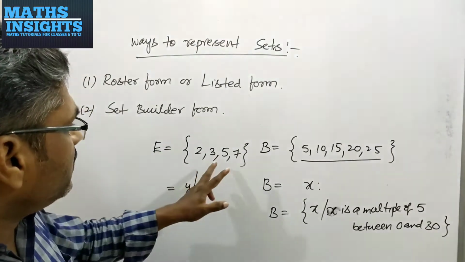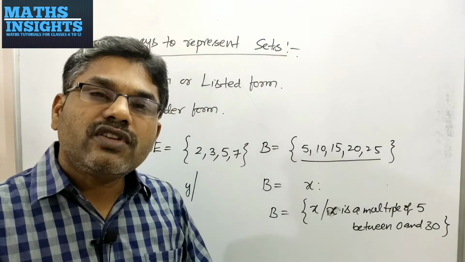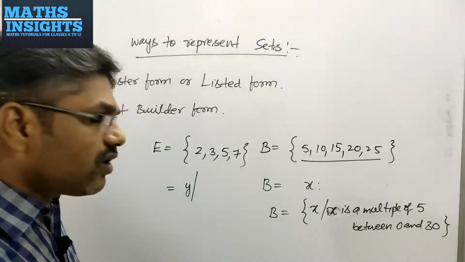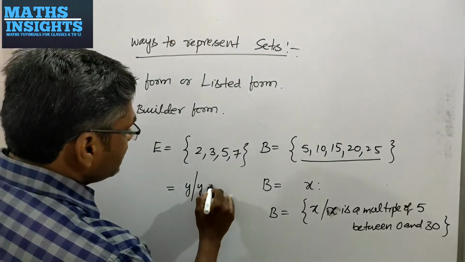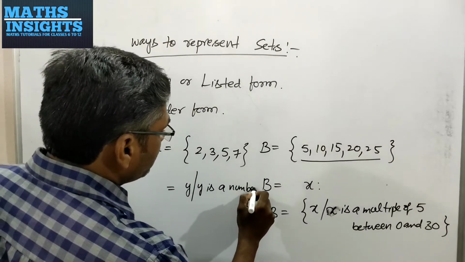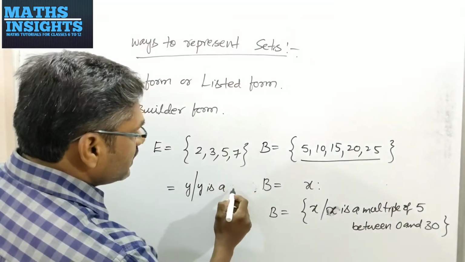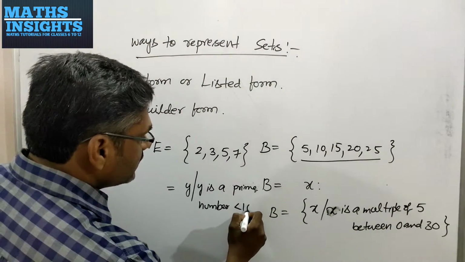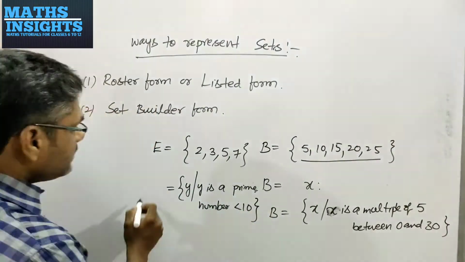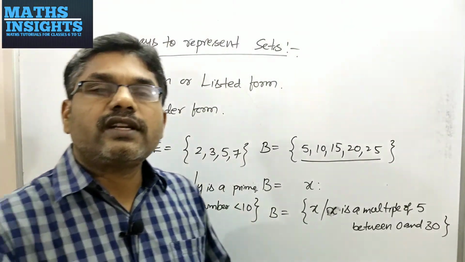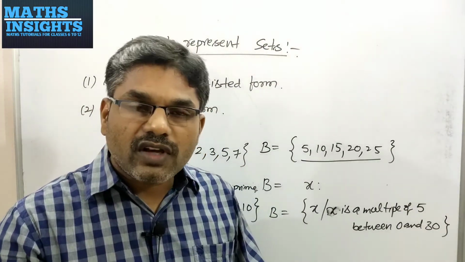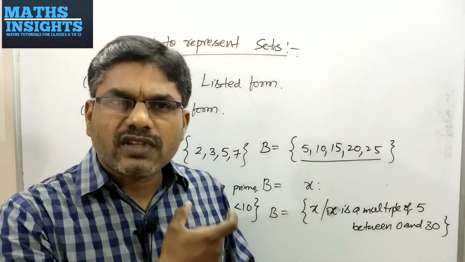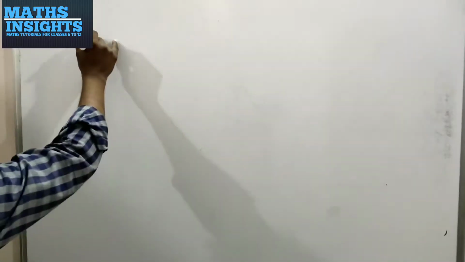If you observe these elements, these are prime numbers less than 10. So write that common property. Y is a prime number less than 10. So this is the way to write the set in a set builder form. Okay, I think it's very clear to all of you, and we are going to solve different problems in these representations.